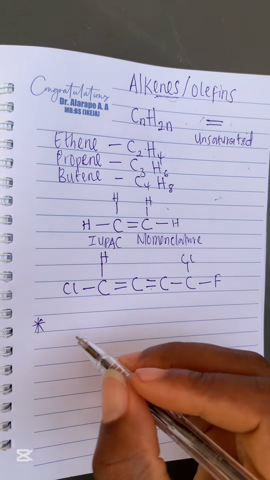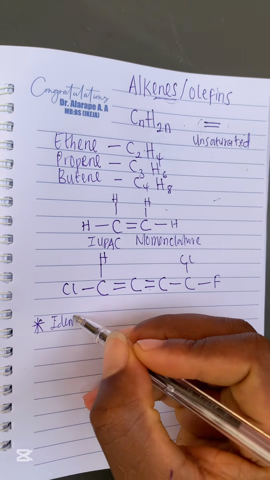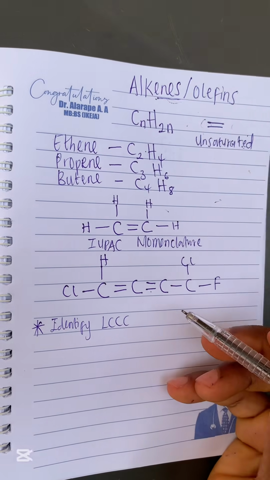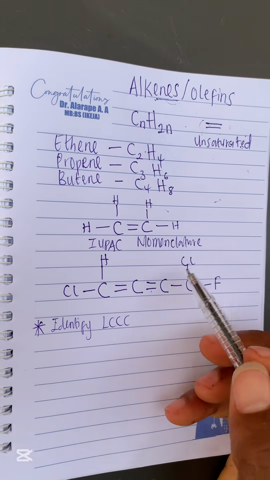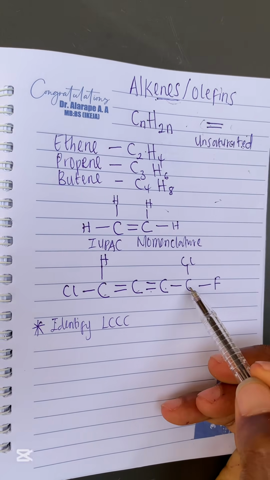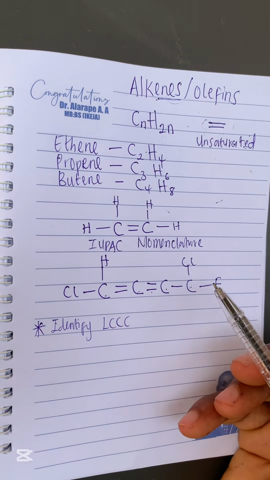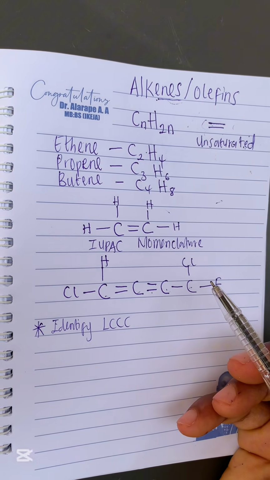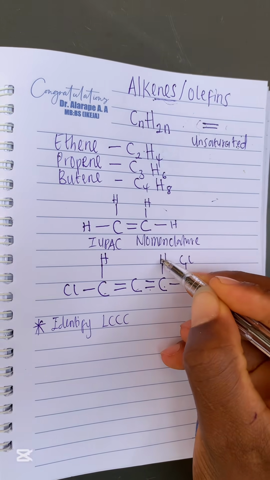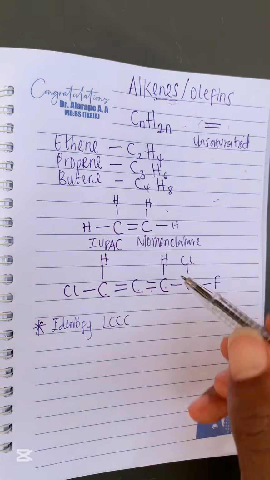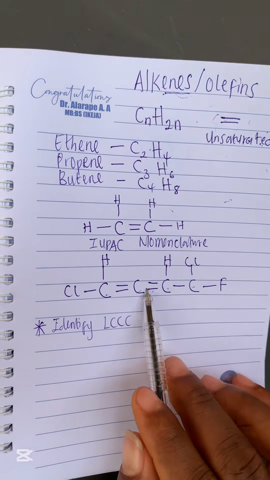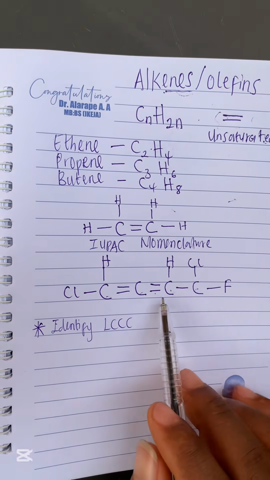We have known that. After then, you identify the LCCC, that's the longest continuous carbon chain, right? Identify the longest continuous carbon chain. In this particular compound, the longest continuous carbon chain is straight. It's just 1, 2, 3, 4. So what does this tell us? This basically tells us that this particular compound is butene. The parent name is butene because it has 4 carbons. 1, 2, 3, 4.